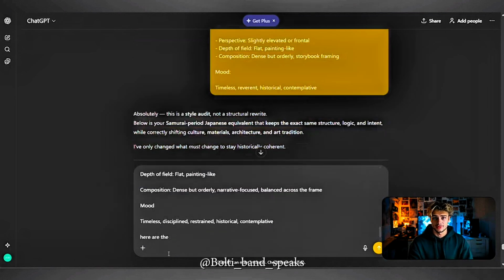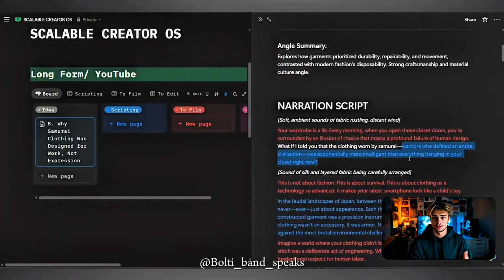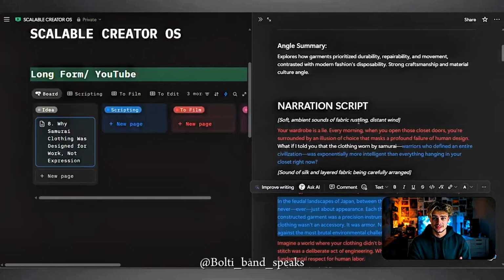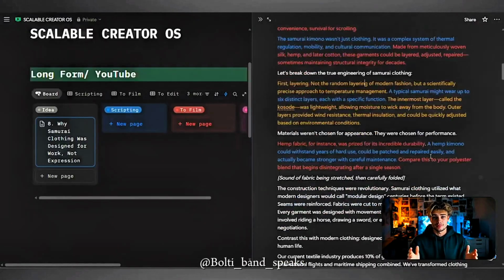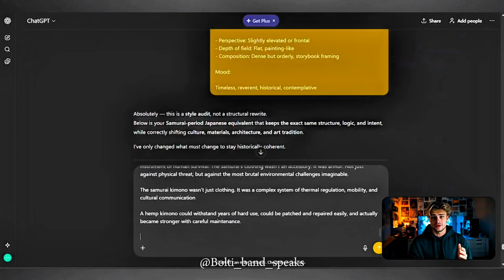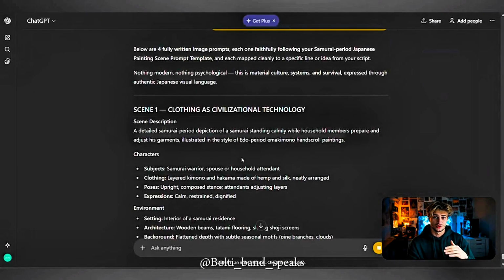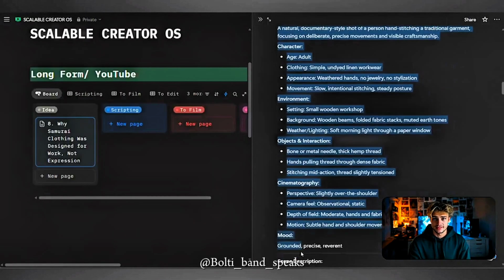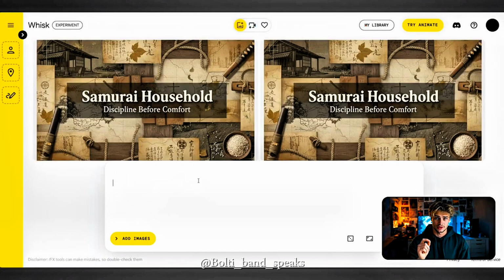The prompts that ChatGPT gave you should generate you a more specific art style to your channel angle, which will help with branding and consistency. So, paste in that updated prompt and insert your last parts of your script, and hit generate. We'll turn all of these prompts into images, and then turn the realistic images into videos using VEO.